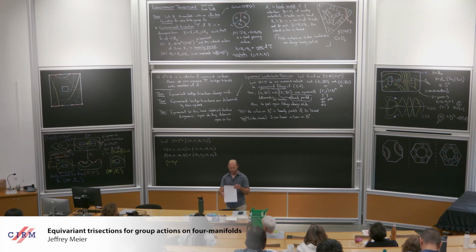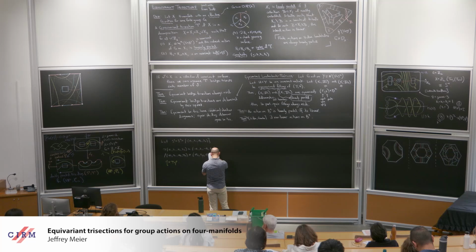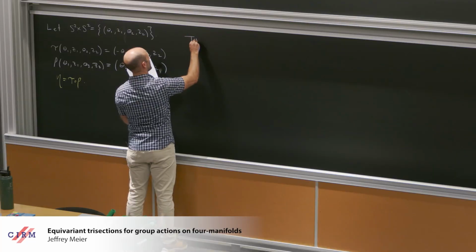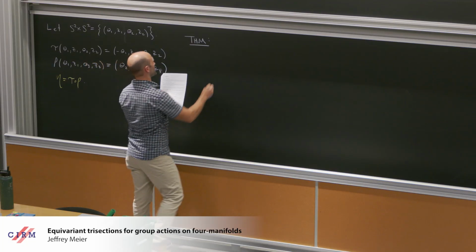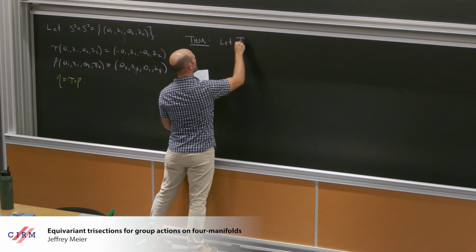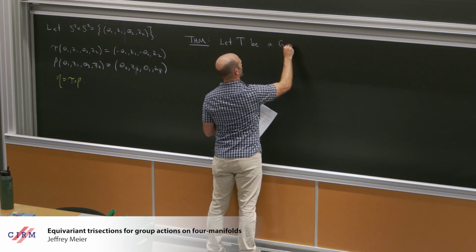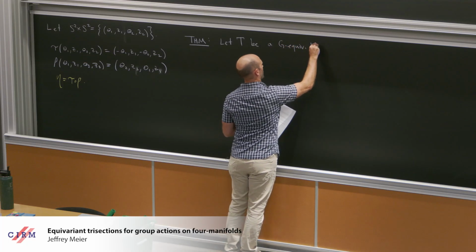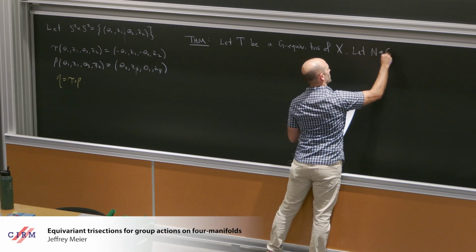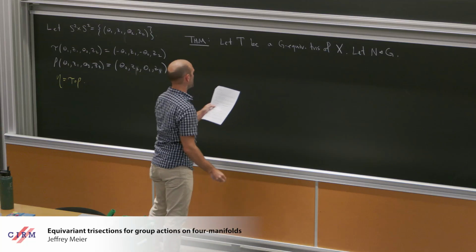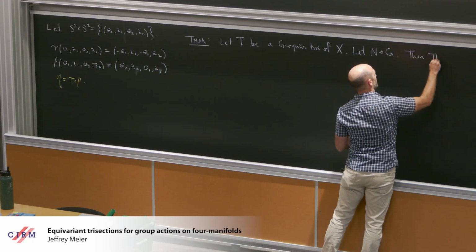Okay, some interesting things that came up while we were doing this. So, I'm going to try to state this theorem rather precisely because it's a little confusing. Let T be a G equivariant trisection of X, and let N be a normal subgroup of G. Then the following are equivalent.